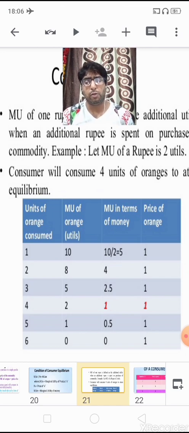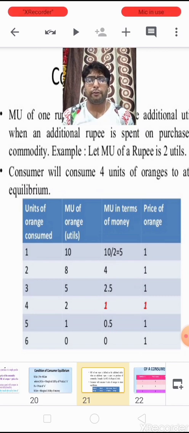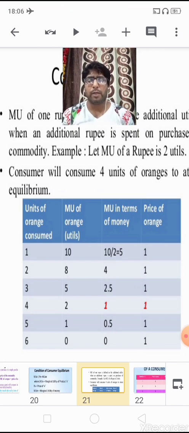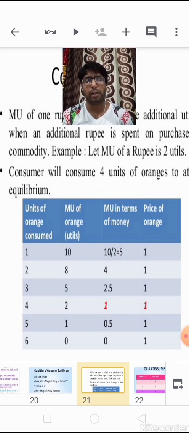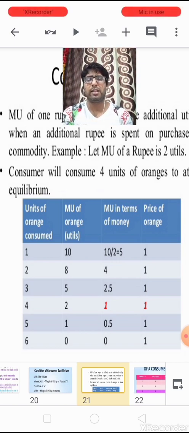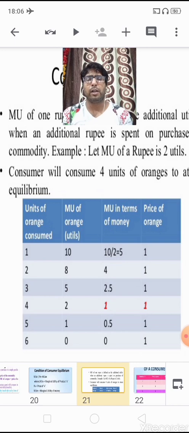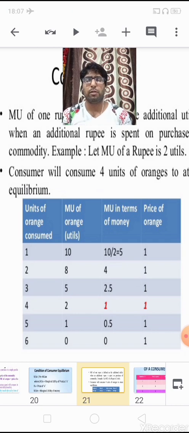And if he is consuming the fifth unit of a commodity, he is getting only 0.50. It means 50 paise of satisfaction he is getting from the consumption of the fifth unit, but he is paying 1 rupee. Now see, if he is paying 1 rupee and he is getting a satisfaction of only 50 paise, he is in loss, and he cannot go beyond the fourth unit of the commodity, because when he consumes the fifth unit, he is getting a loss of 50 paise.